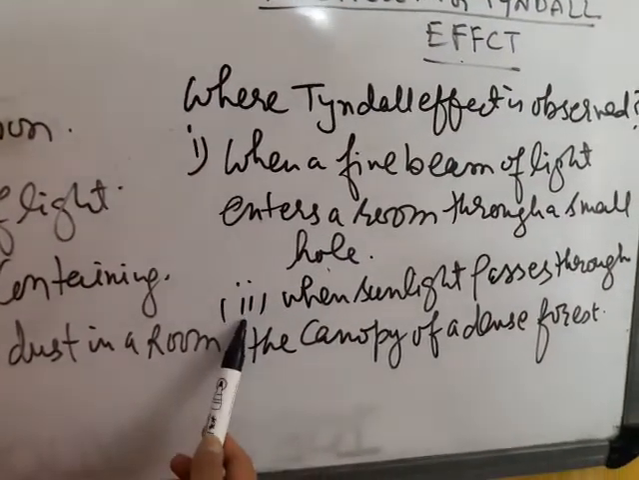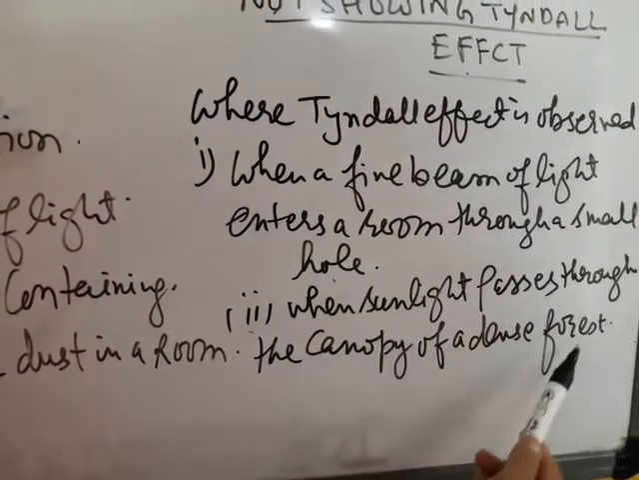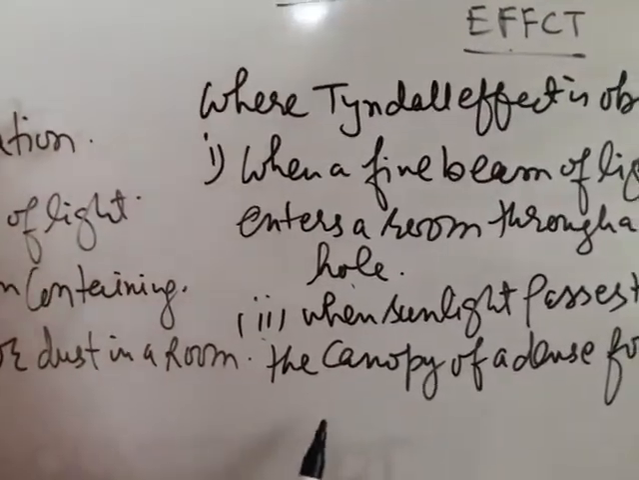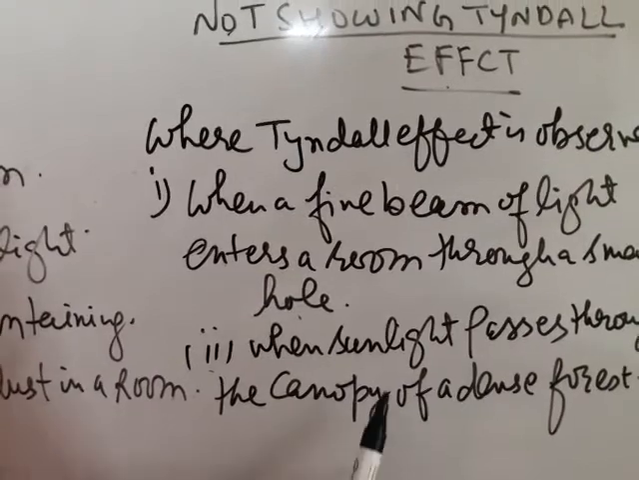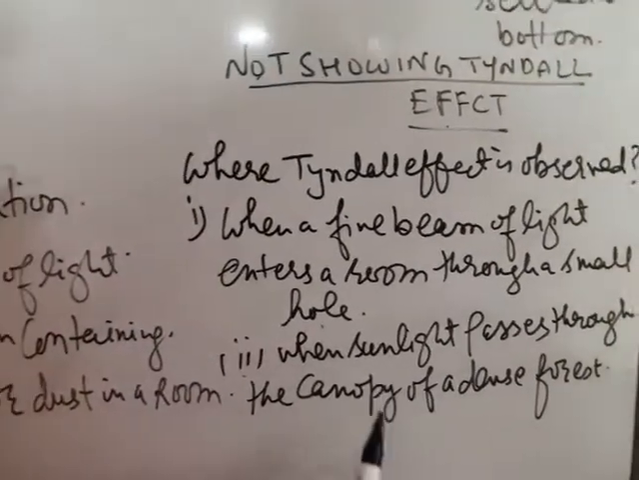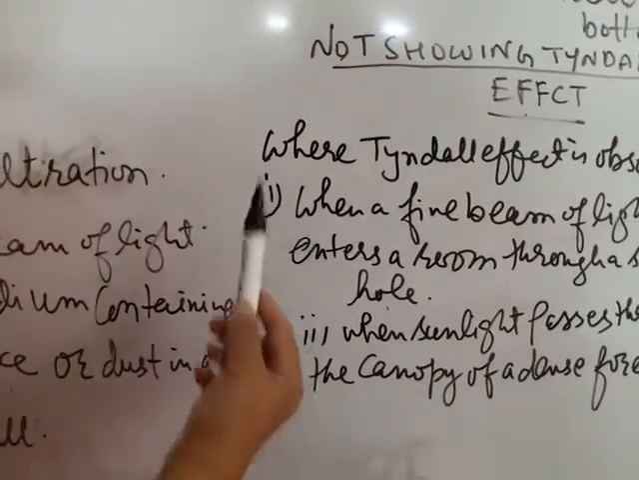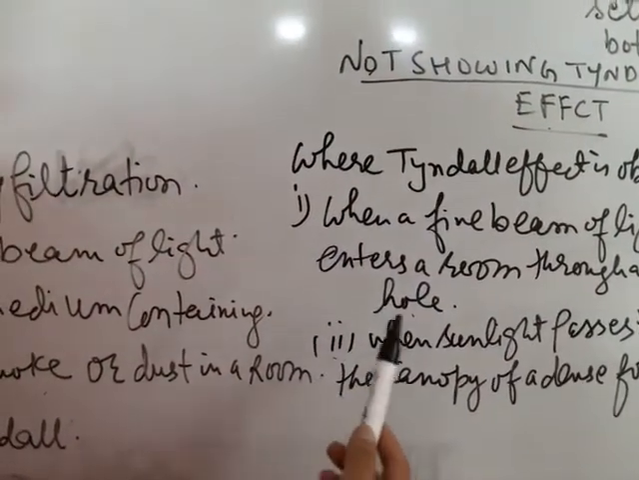Second example is when sunlight passes through the canopy of a dense forest. Then light scatters because in dense forest mist contains dust particles, even water droplets which scatter the beam of sunlight which is coming from the sun in the forest.